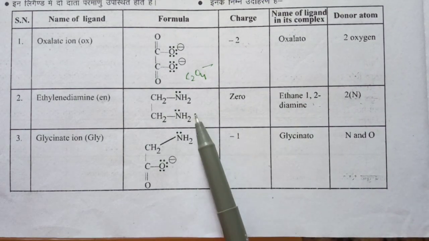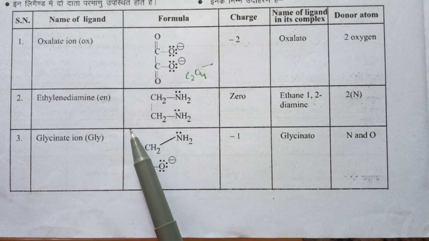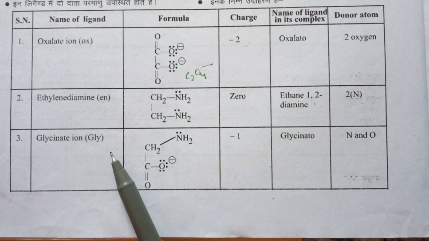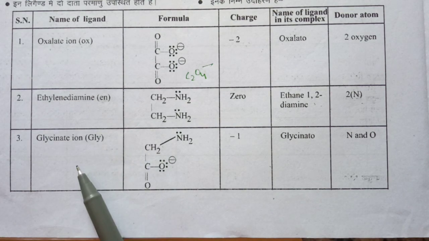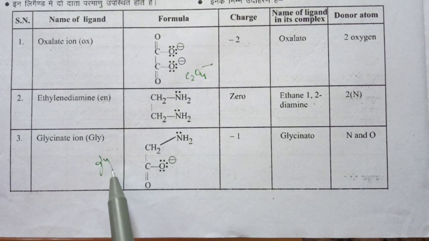Charge is 0, it is neutral and very important. All three ligands are very important here and found in many of the complexes. Okay, next glycinate. GLY, denoted as GLY, or we can write it as gly in small letters.